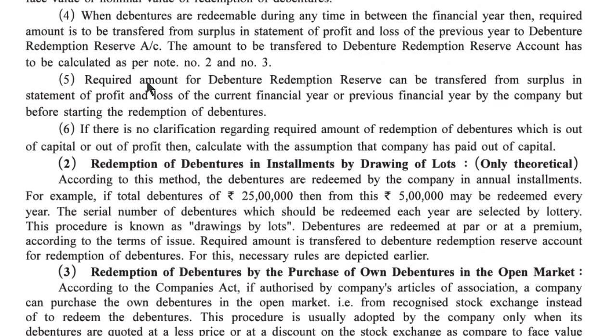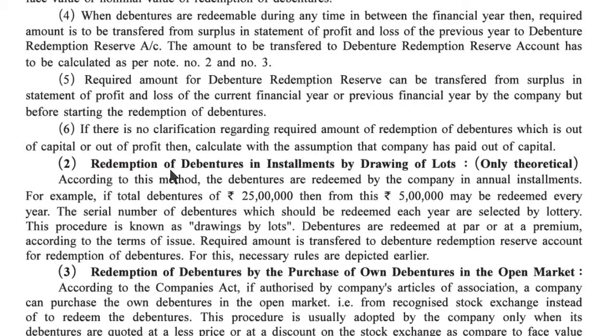Fifth, the required amount for debenture redemption reserve can be transferred from surplus in statement of profit and loss of the current financial year or previous financial year by the company, but before starting the redemption of debentures. Sixth, if there is no clarification regarding whether the redemption of debentures is out of capital or out of profit, then calculate with the assumption that the company has paid out of capital.